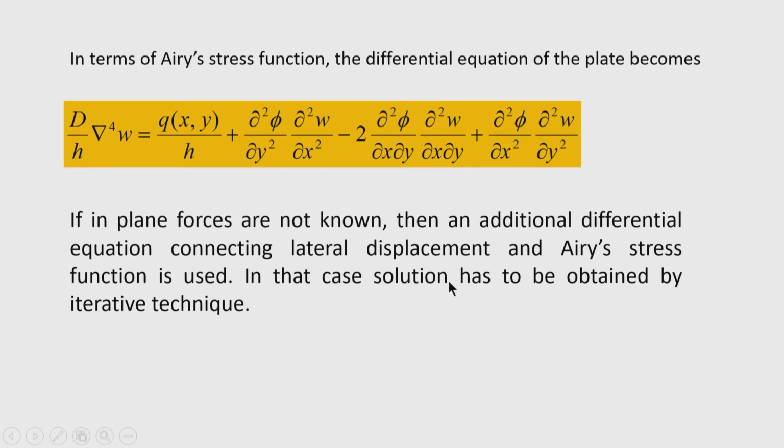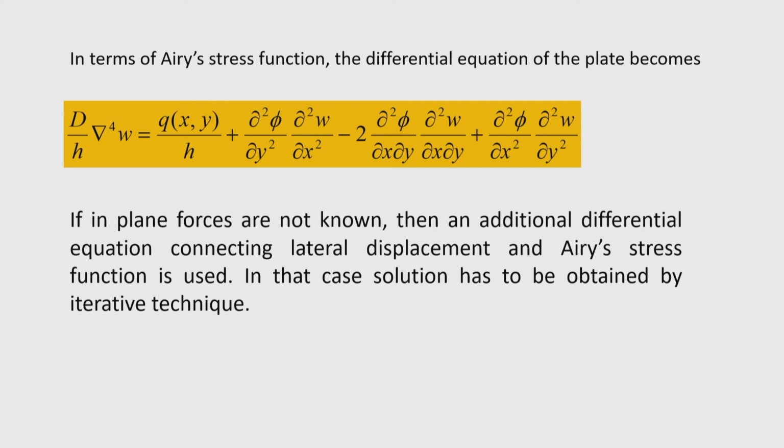Now, introducing the Airy's stress function that we have earlier obtained. What was the Airy's stress function? Phi is the Airy's stress function such that del square phi by del y square is sigma x, and similarly del square phi by del x square is sigma y, and minus del square phi by del x del y is tau x y.